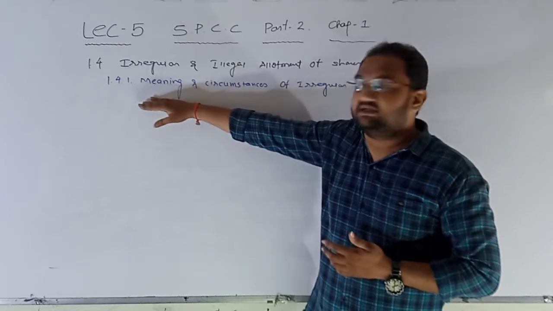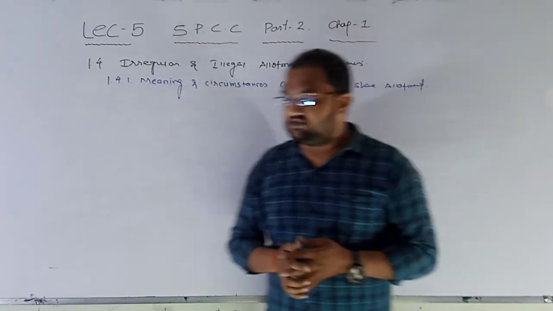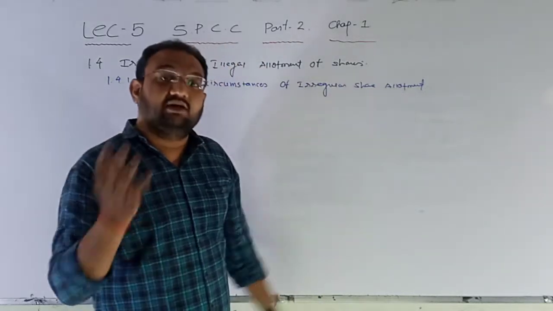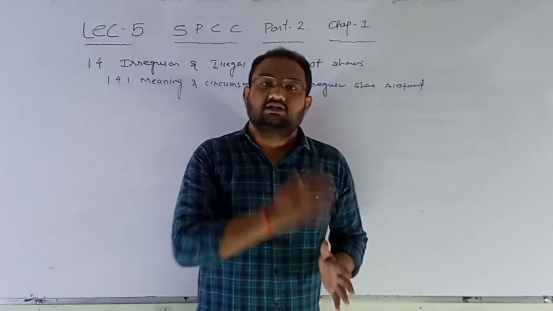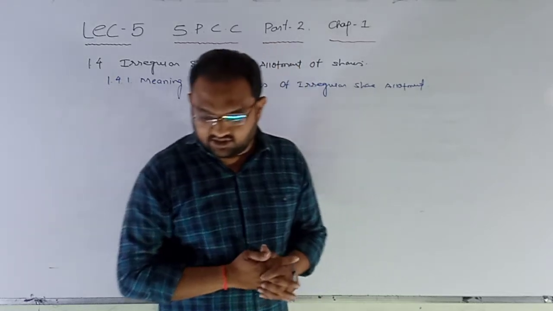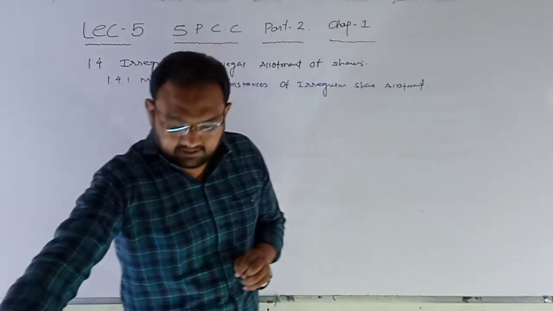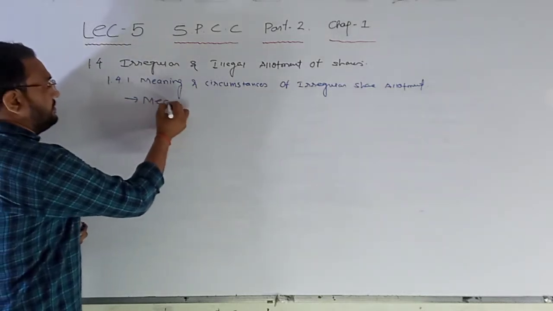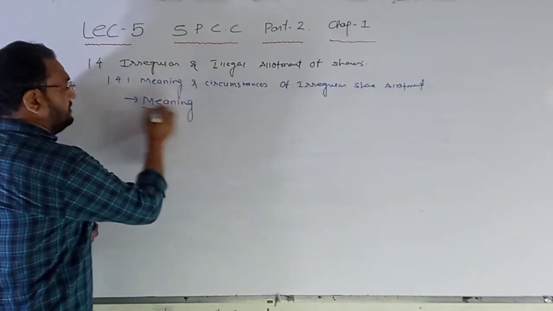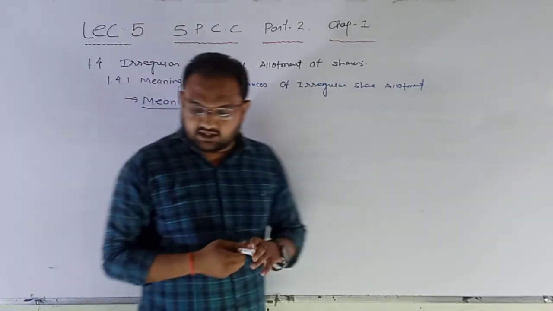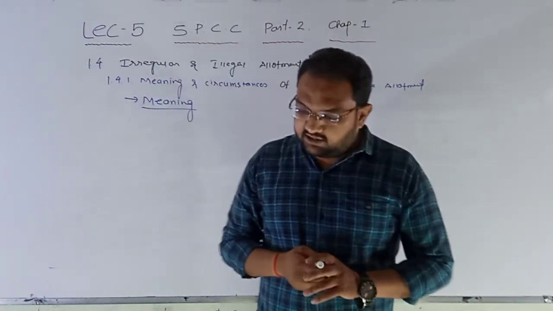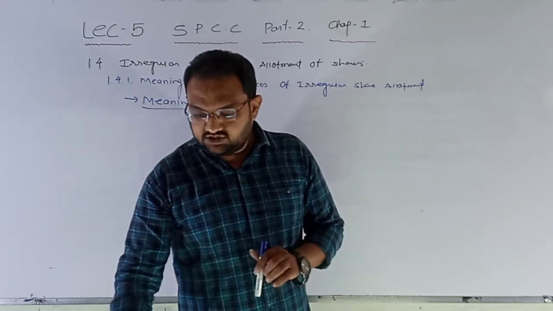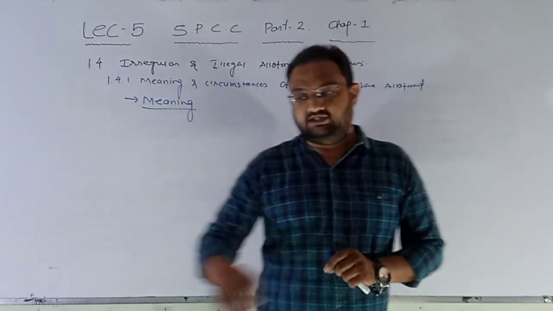First of all, we will discuss the meaning and circumstances of irregular share allotment, that is, what is irregular share allotment and in which circumstances the share allotment process becomes irregular. First one is meaning. Meaning of irregular share allotment: irregular allotment of shares is when shares are allotted without fulfilling statutory provisions and restrictions.